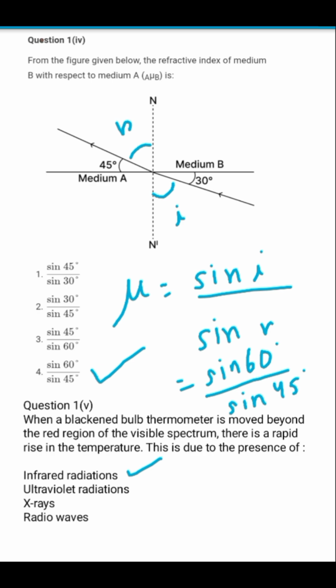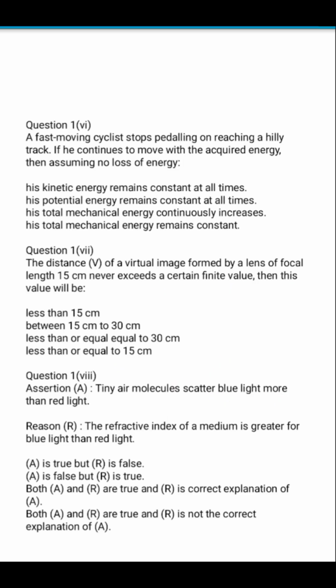Also, it has been said that we are moving the thermometer beyond the red region of the visible spectrum, that is beyond VIBGYOR's R, beyond the R side. So beyond R we have infrared radiation, just beyond R. So the correct answer will be infrared radiation. Let's move on to question number 6.